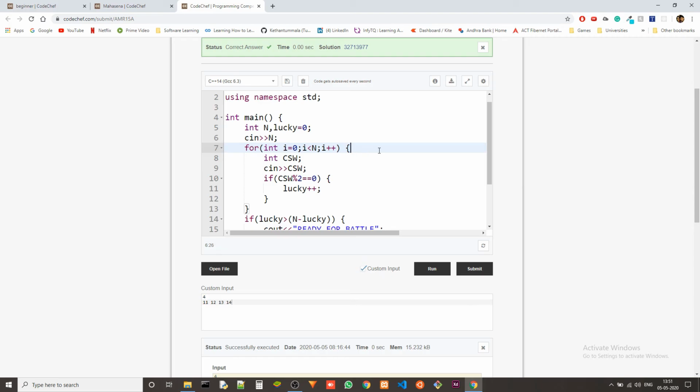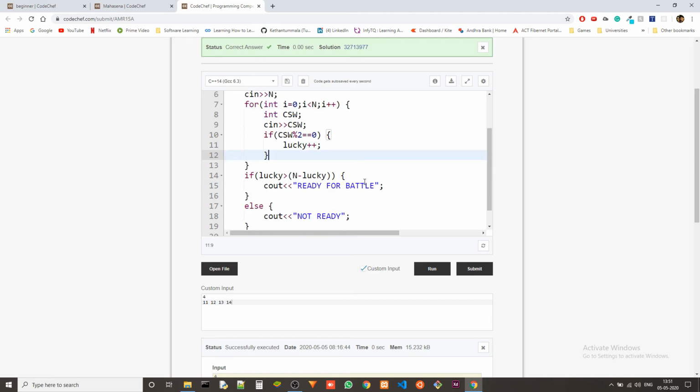Then what's the space complexity? Are we using an array? We are not using an array to store the values, because we don't need access to the values after we have processed them once. So we are not even storing them in an array or any collection. The space complexity will just be order of 1, because there are only a constant number of variables in the program. So time complexity is order of n, and space complexity is order of 1.